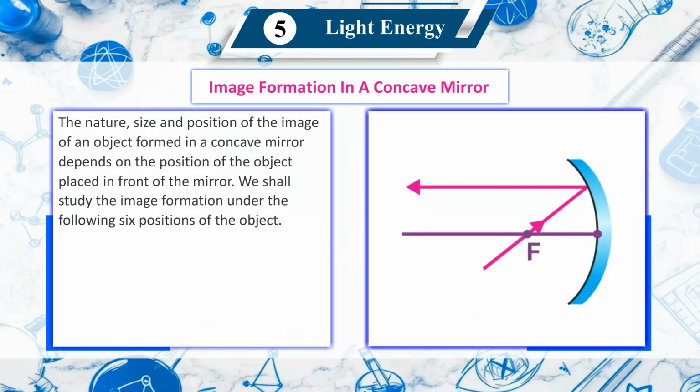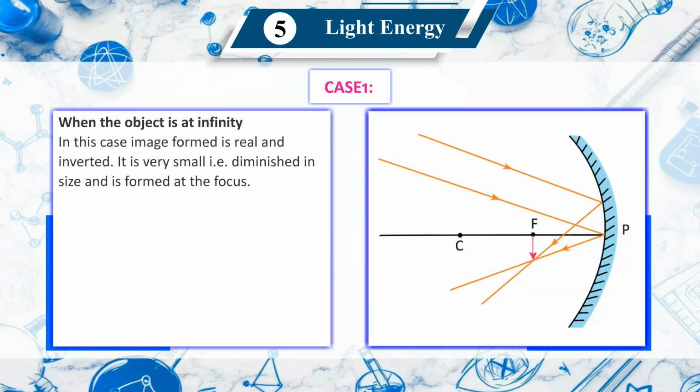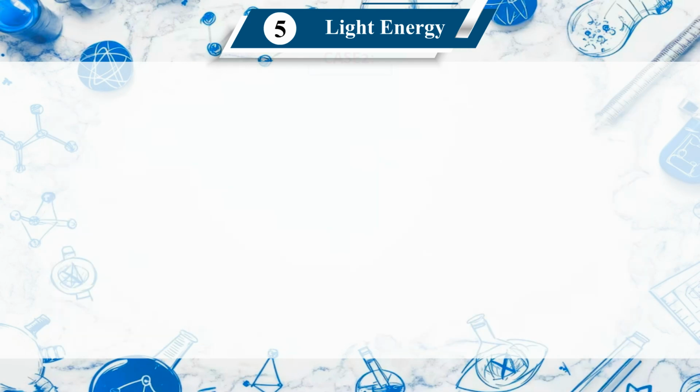The nature, size and position of the image of an object formed in a concave mirror depends on the position of the object placed in front of the mirror. We shall study the image formation under the following 6 positions of an object. Case 1. When the object is at infinity. In this case, the image formed is real and inverted. It is very small, diminished in size and is formed at the focus.